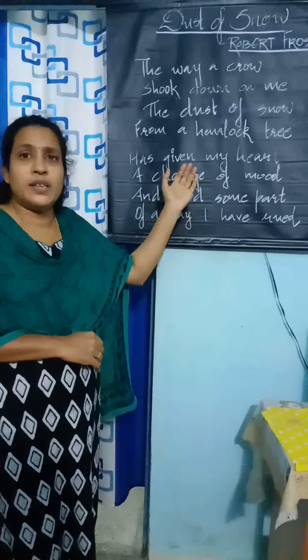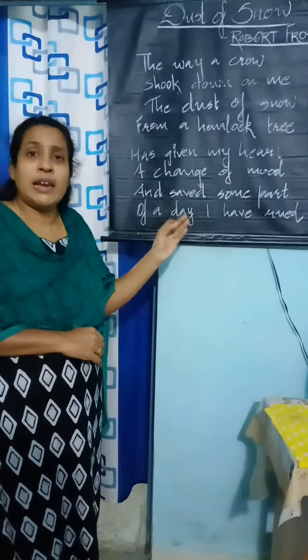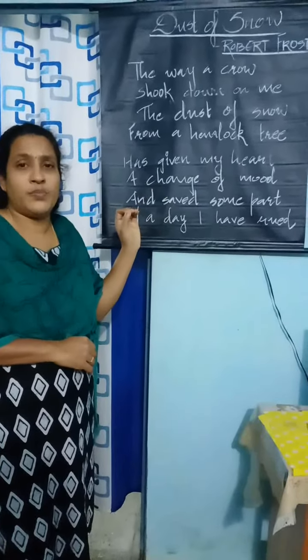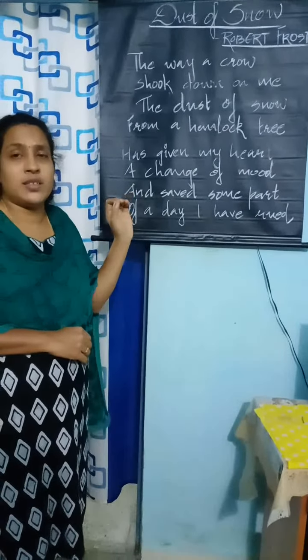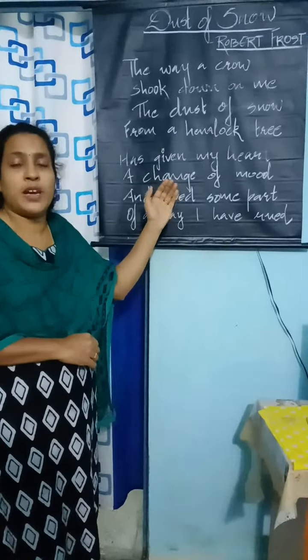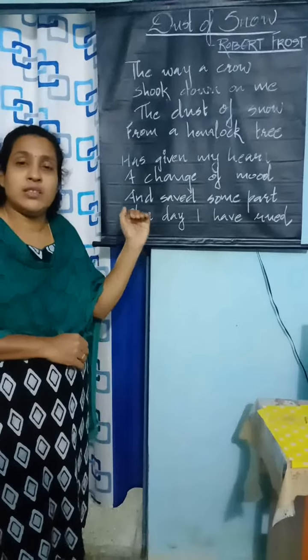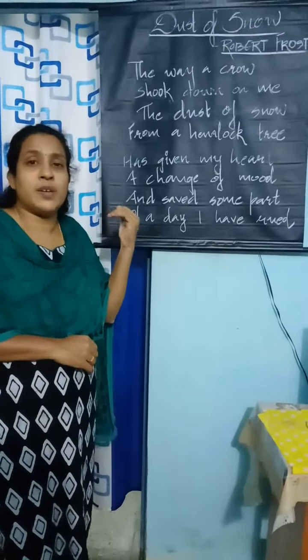At that time, what happened there? A crow, from somewhere, alighted on a branch of the tree. It shook its feathers. As a result, some fine particles of snow fell on the poet. The falling of the snow gave the poet a change of mood. That is from the first line.